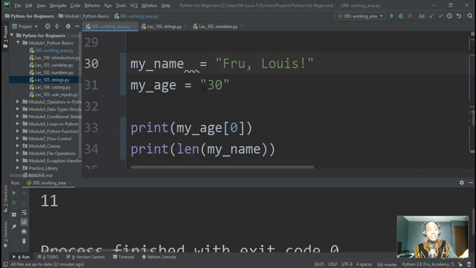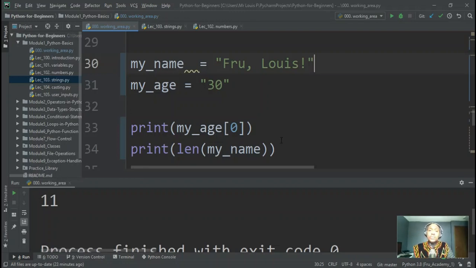Imagine you had a big essay that you need to write for school, and the teacher said, don't make this essay more than 1,000 words, or it shouldn't have more than 1,000 characters. There's no way for you to manually go in and count it. But if you have Python, you can simply write a Python program now that you know how to write Python, and you can count that, right? So this is not just trivia stuff. This is stuff that you can actually apply and use in your life. All right, so this can be very, very powerful.